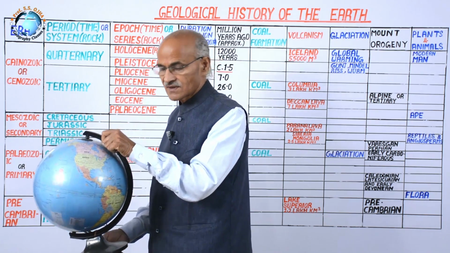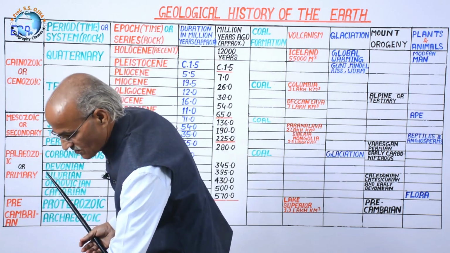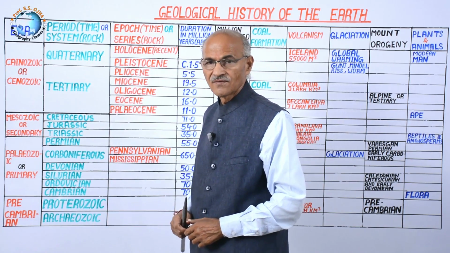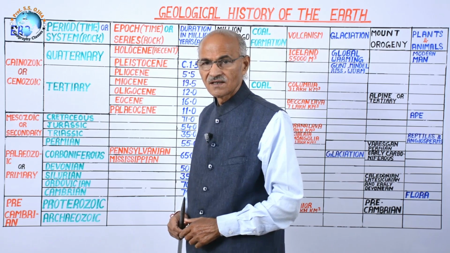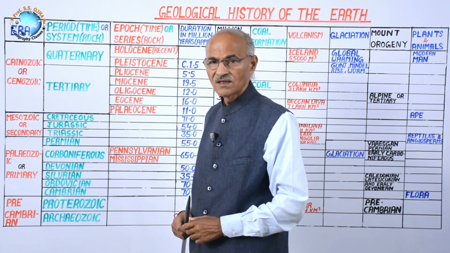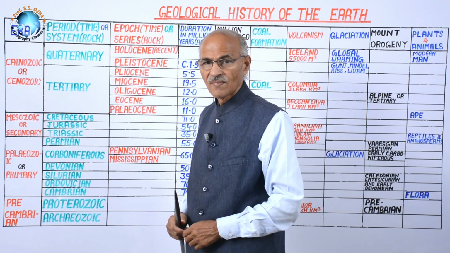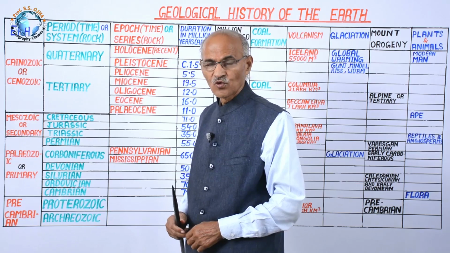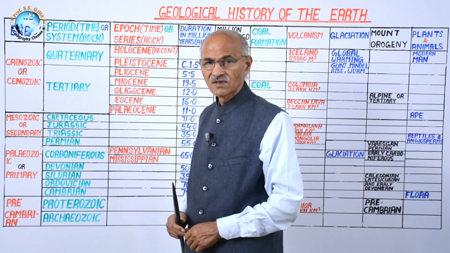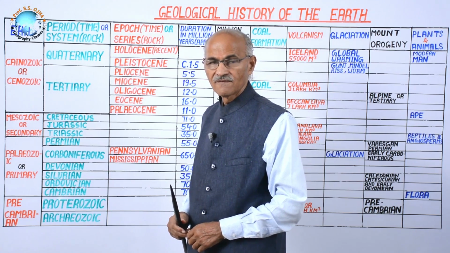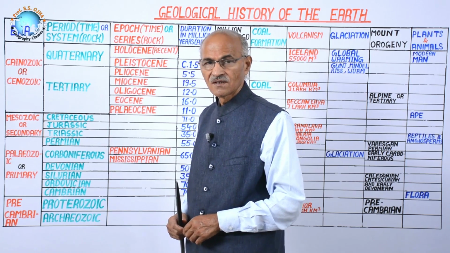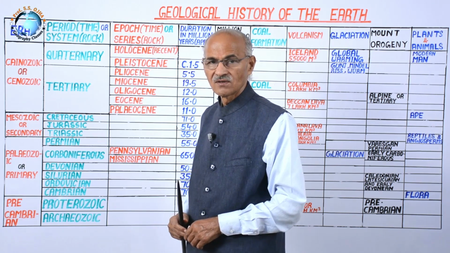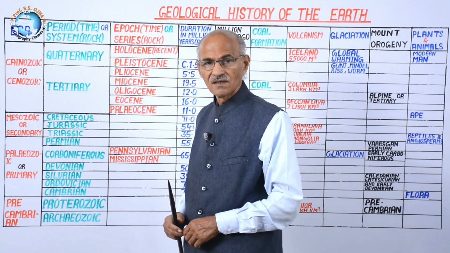What is fossil fuel? Coal, petroleum and gas. If pressure is less, then that plant and animal is converted into coal. If pressure is more than that, it is converted into petroleum. If the overlying pressure of sediment is maximum, it is converted into gas.